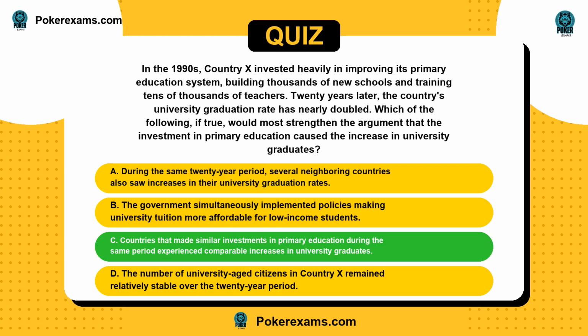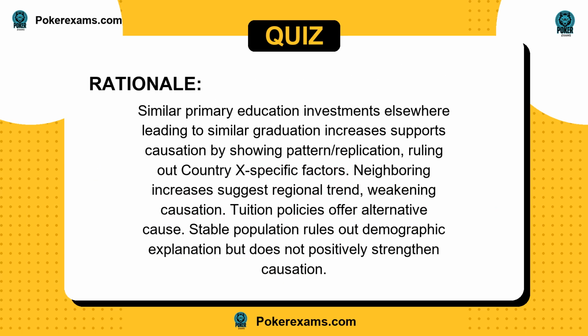The answer is C. Similar primary education investments elsewhere leading to similar graduation increases supports causation by showing pattern/replication, ruling out Country X-specific factors. Neighboring increases suggest regional trend, weakening causation. Tuition policies offer alternative cause. Stable population rules out demographic explanation but does not positively strengthen causation.